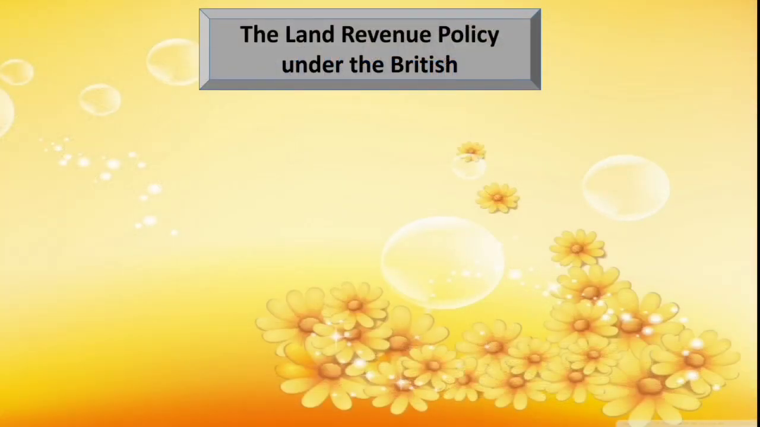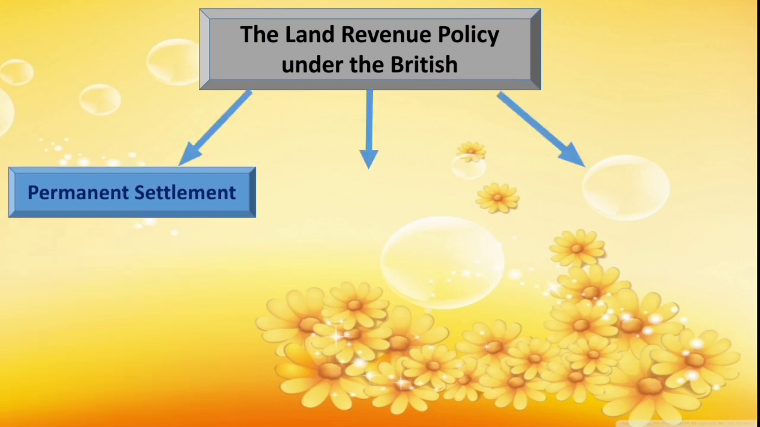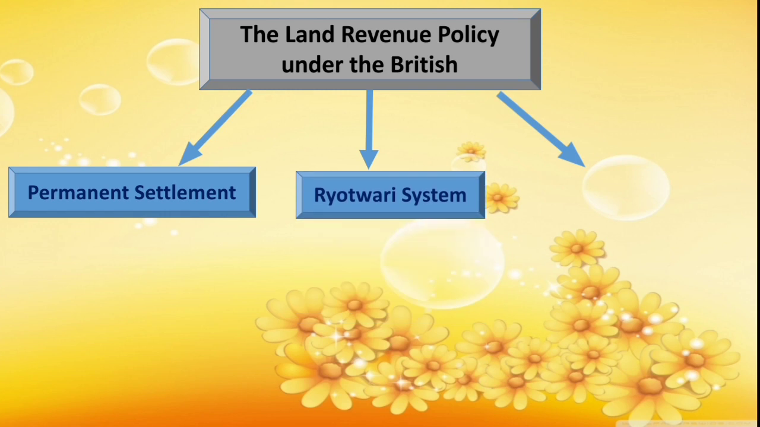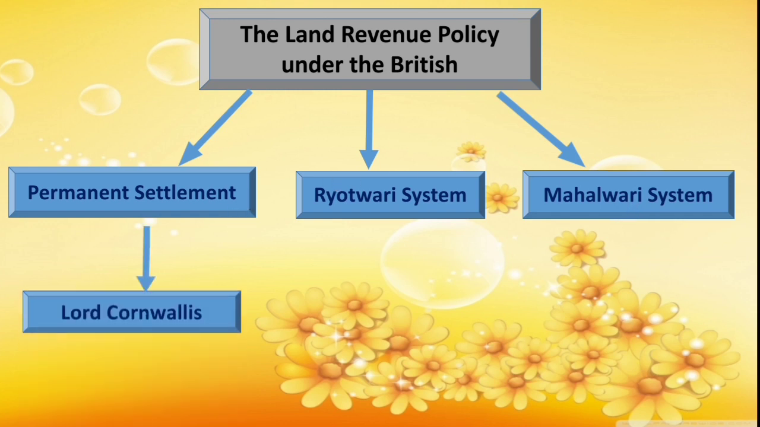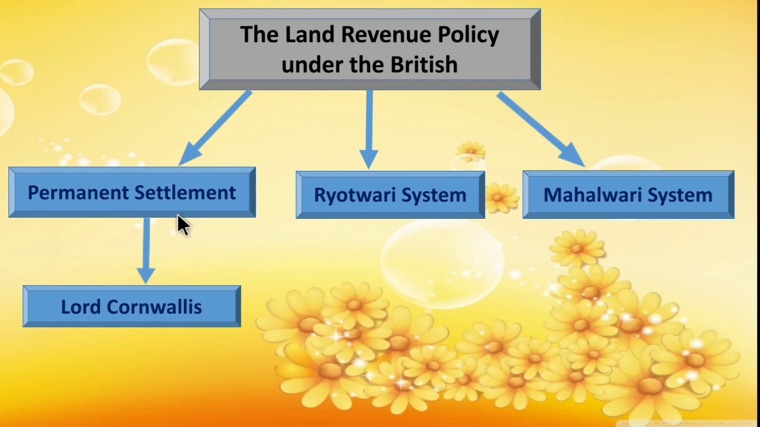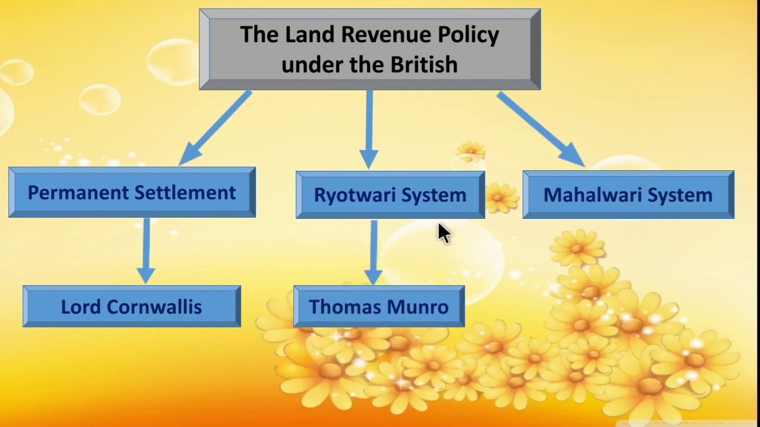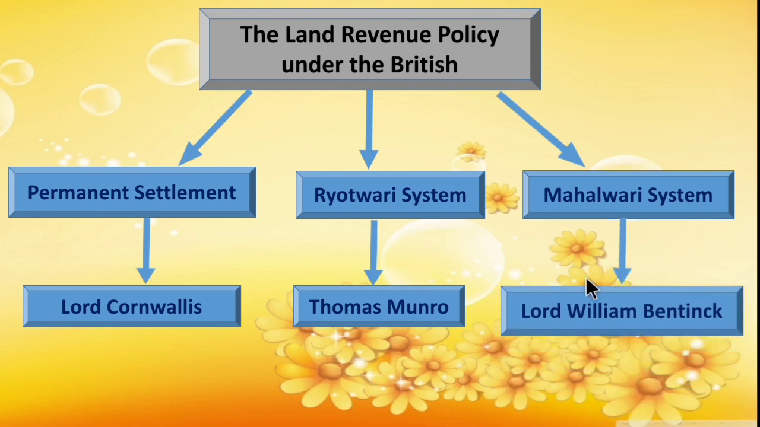So, children, the land revenue policy under the British is classified into: first, permanent settlement, then Ryotwari settlement, and then Mahalwari settlement. Permanent settlement was introduced by Lord Cornwallis, Ryotwari settlement was introduced by Thomas Munro, and Mahalwari settlement was introduced by Lord William Bentinck. So make a note of it. Now let's see about each settlement in detail.